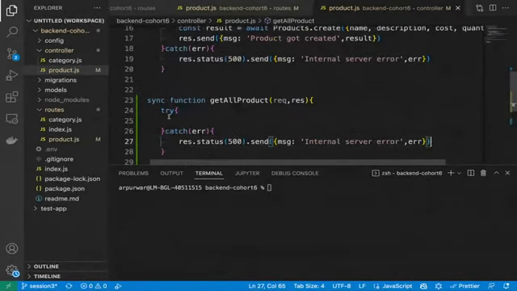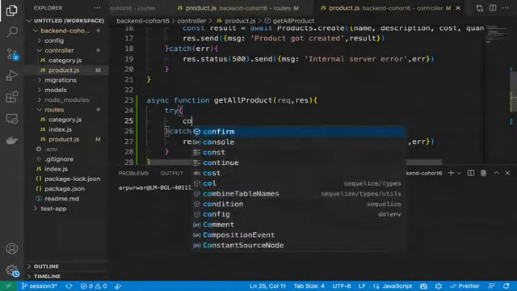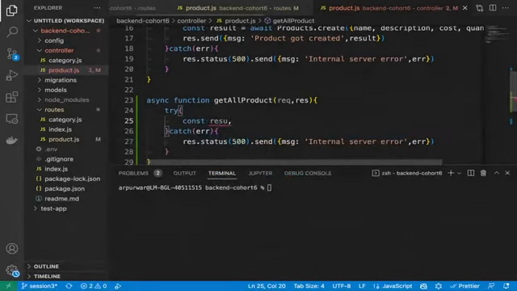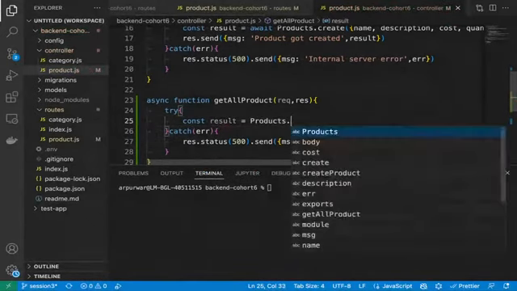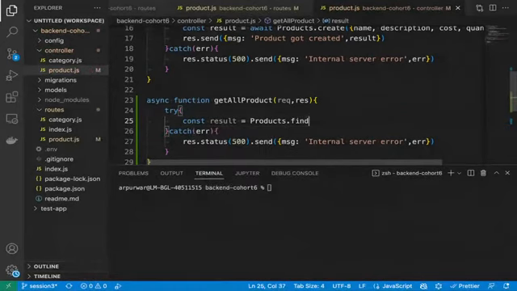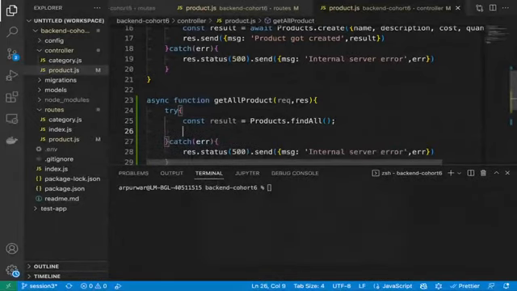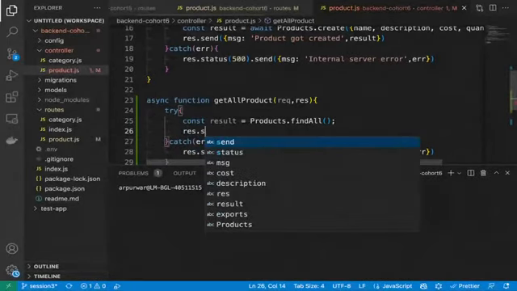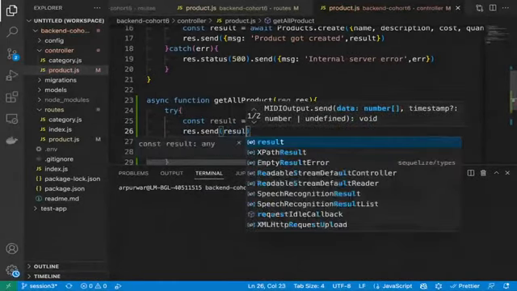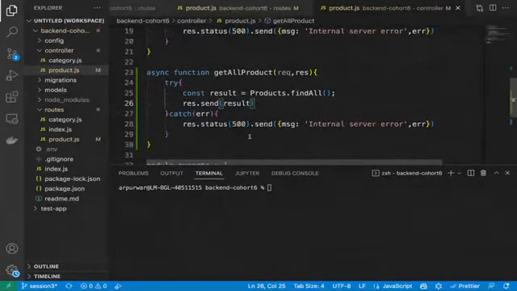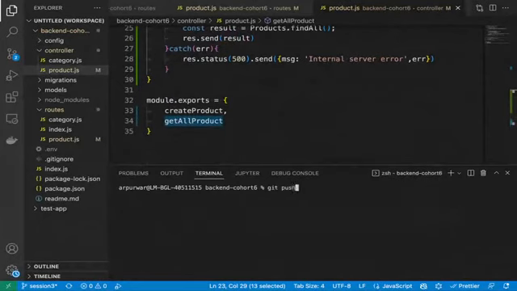And then simply find all, result is equal to products dot find all, correct? And then simply return it, response dot send result. That's all you need to do. Get all products. Let's run it.